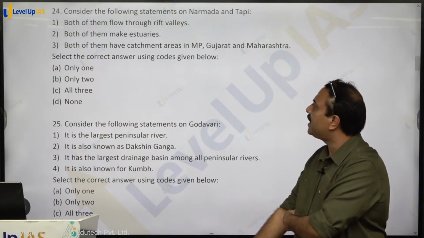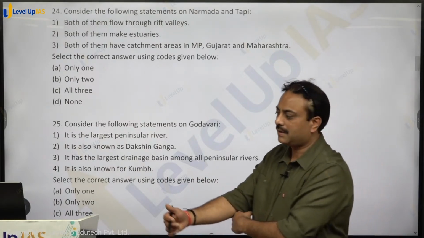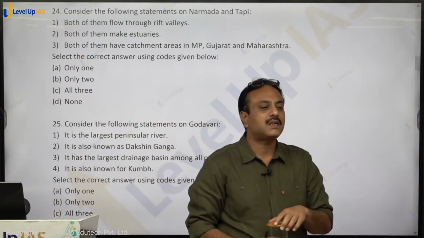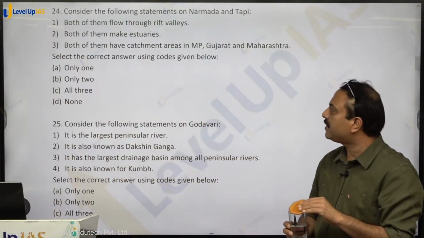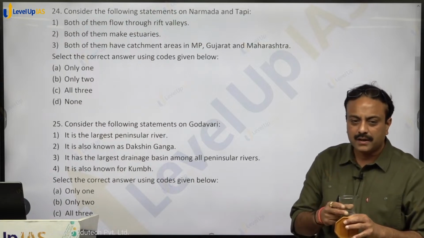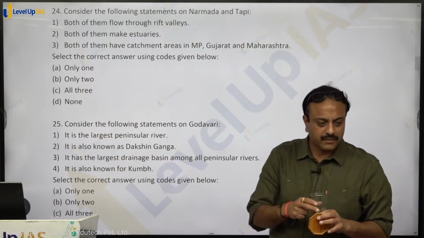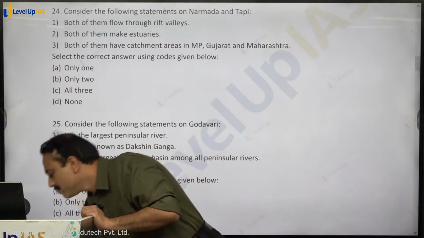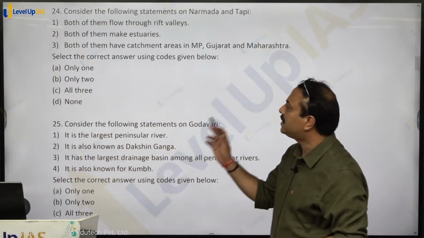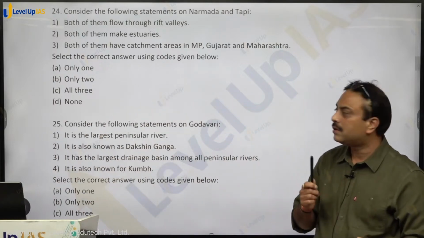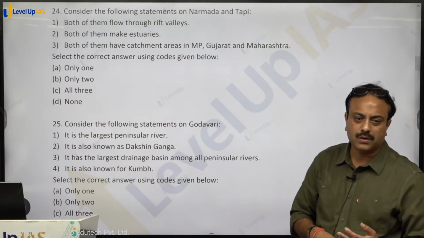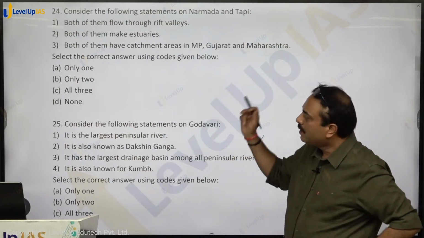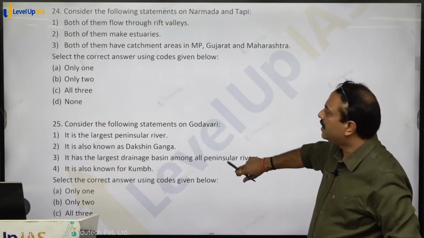Both of them have catchment areas in MP, Gujarat and Maharashtra. In all three regions they are having the catchment area. Catchment area, the region that is drained by the river. Yes or no? Both these rivers are having catchment area in MP also, Gujarat also and Maharashtra also. 100% correct statement. All the three statements are absolutely correct. So option C, C for cat, shall be the right answer.